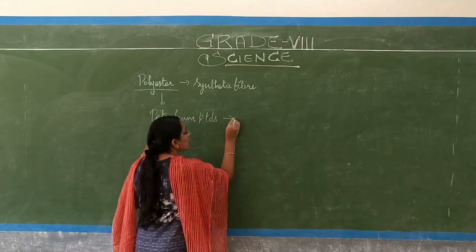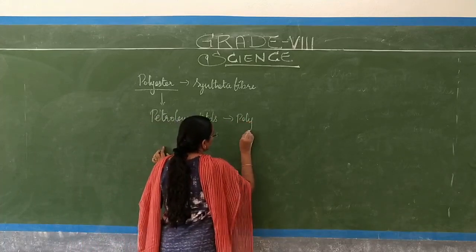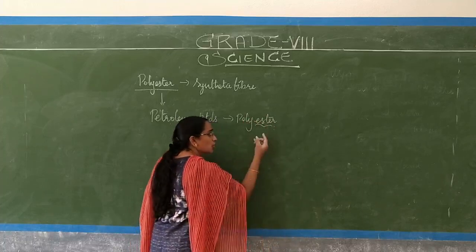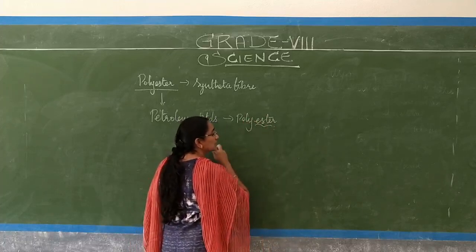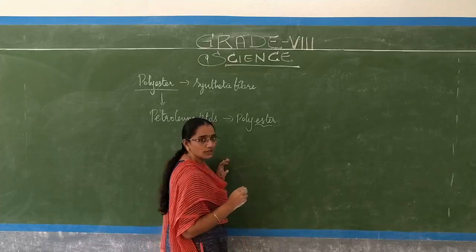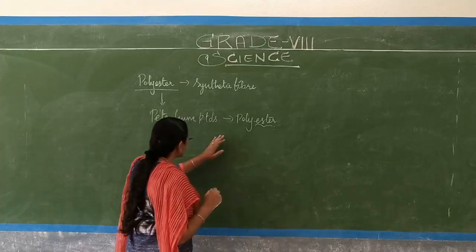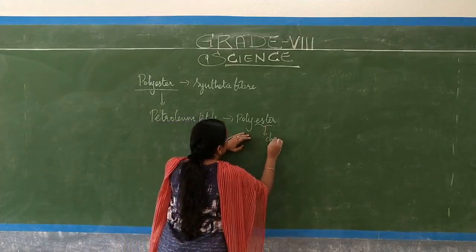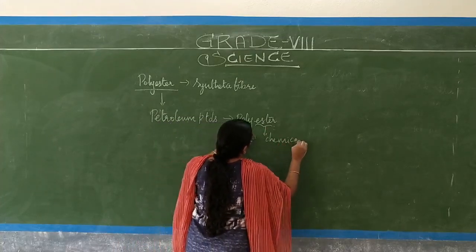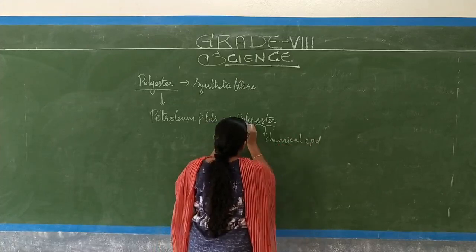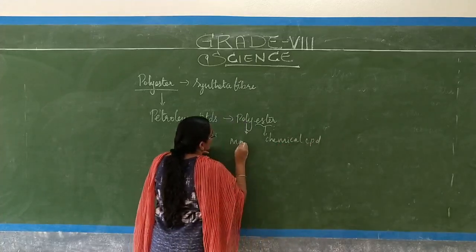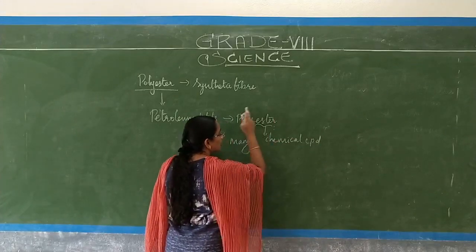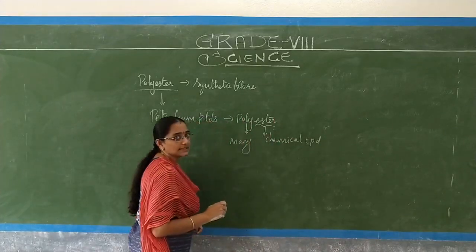And we say polyester. Poly means many ester molecules joined together to form a simple chain of polyester. Ester is a type of chemical compound, and poly means many. So many ester molecules join together to form a compound of polyester.